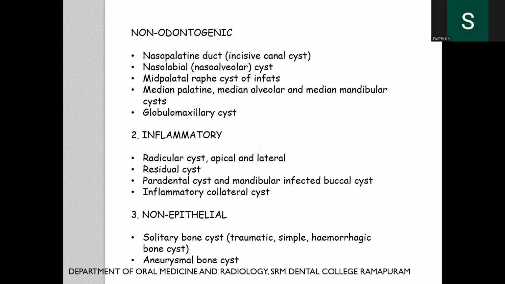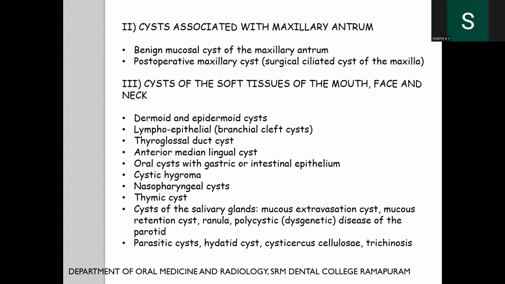The non-epithelial category includes the solitary bone cysts, such as the traumatic simple hemorrhagic bone cyst, and the aneurysmal bone cyst. So it's basically a pseudocyst. The second category after the jaws includes cysts associated with the maxillary antrum, which includes the benign mucosal cyst of the maxillary antrum and postoperative maxillary cysts, which includes the surgical ciliated cyst of the maxilla. Then there are cysts of the soft tissues of the mouth, face, and neck. It includes dermoid, epidermoid cyst, lymphoepithelial, thyroglossal duct cyst, anterior median lingual cyst, cystic hygroma, thymic cyst, and certain other parasitic cysts.